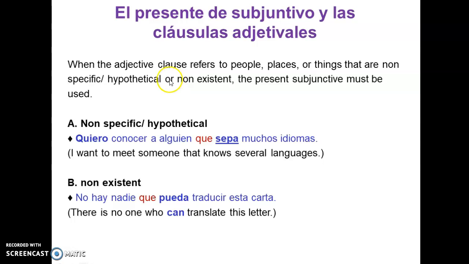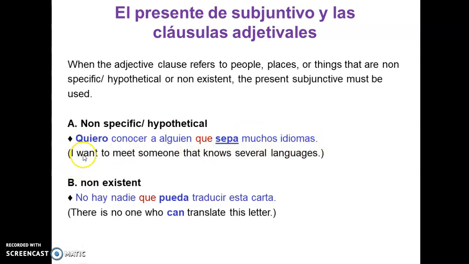Okay, so when the adjective clause refers to people, now we dive in with the subjunctive. When it refers to people, places, or things that are non-specific, hypothetical, or non-existent, then we use the present subjunctive. For example, something that is non-specific or hypothetical: Quiero conocer a alguien que sepa muchos idiomas.